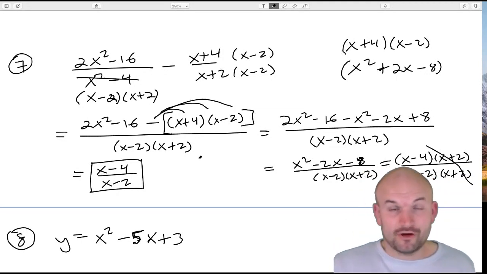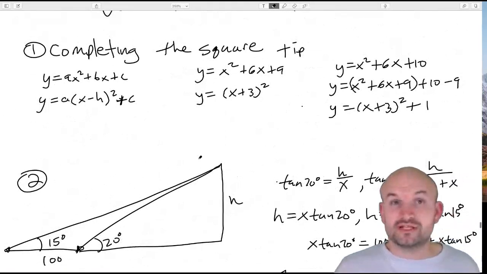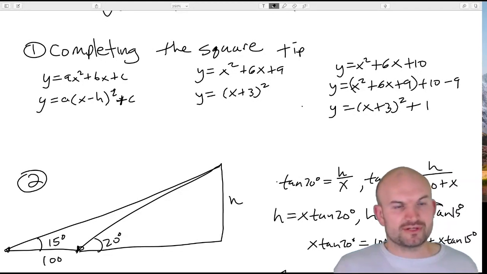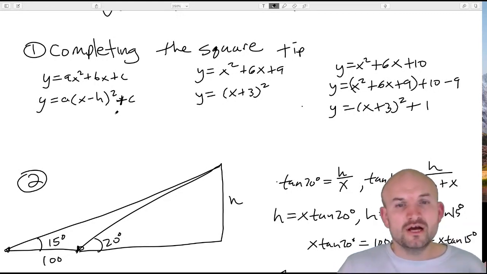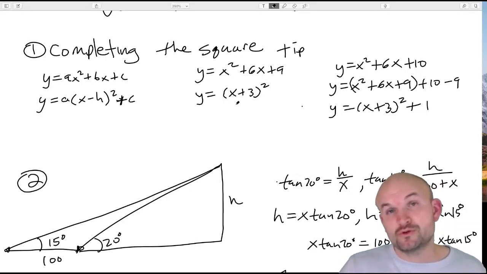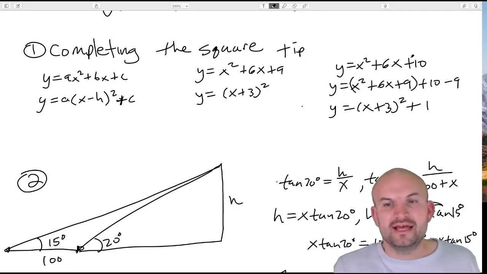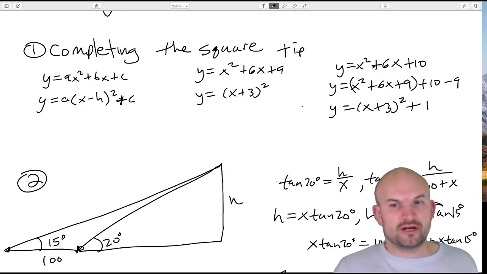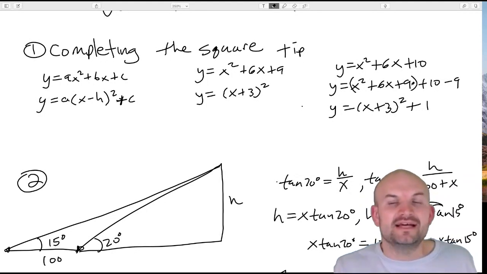All right, so let's go back to the first question I talked about in this live stream, which was completing the square. The way I talked about completing the square was going from standard form to vertex form, and we did that by creating a perfect square trinomial. A perfect square trinomial is a trinomial that can be squared into a binomial squared. If we have one, then we can just go ahead and factor it. If we don't, then we have to create one. In this case, I just added a 9, but you can't randomly add a 9. If you're going to add a 9, you're going to have to subtract a 9, but then you can go about your business.